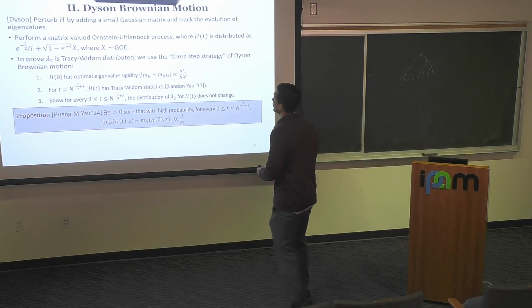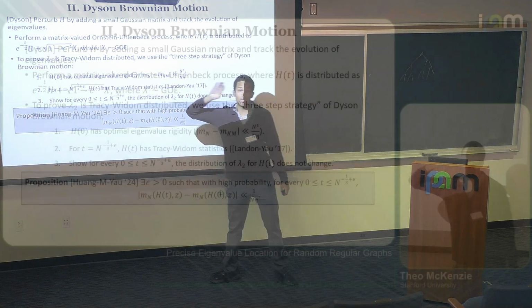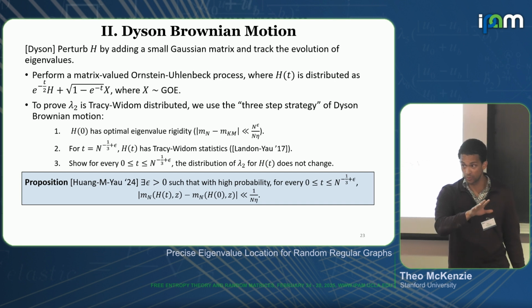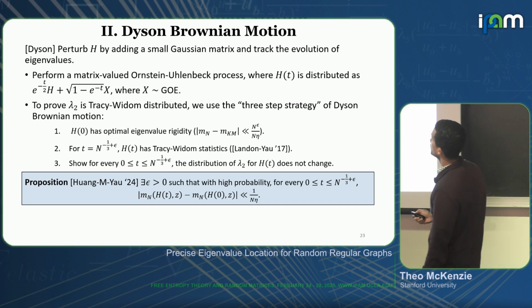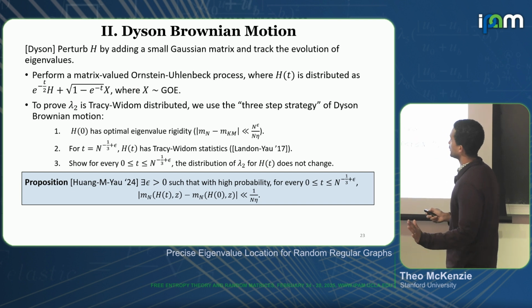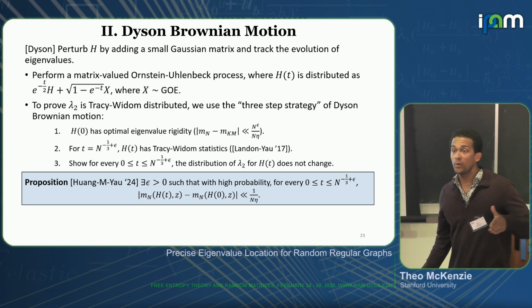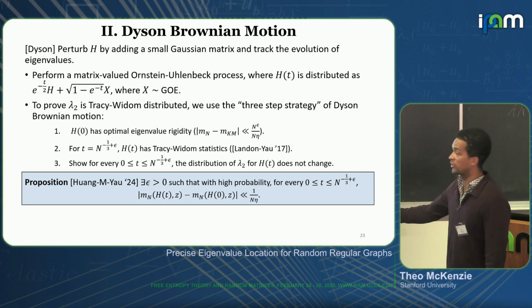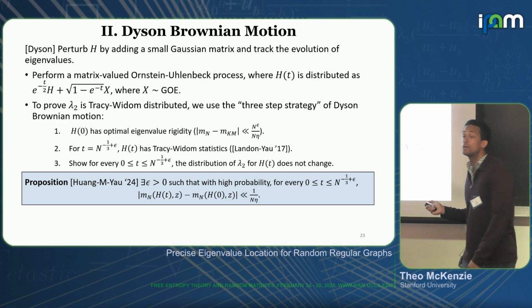So the three steps are, first of all, we want to show optimal eigenvalue rigidity. That was like Theorem 1 that I showed you guys before. The second step is that after some small amount of time, so t is like n to the minus 2/3, the graph that's distributed like this has Tracy-Widom statistics. So I've added enough noise such that what I end up with has Tracy-Widom statistics. That follows from previous work of Landon and Yau.